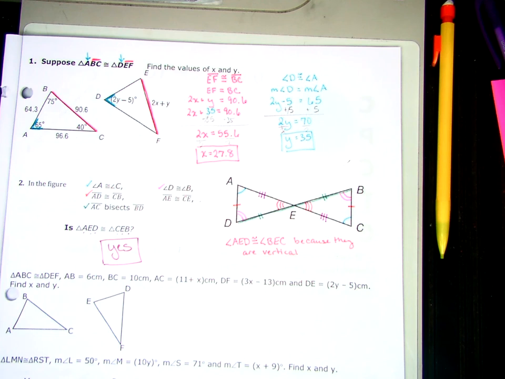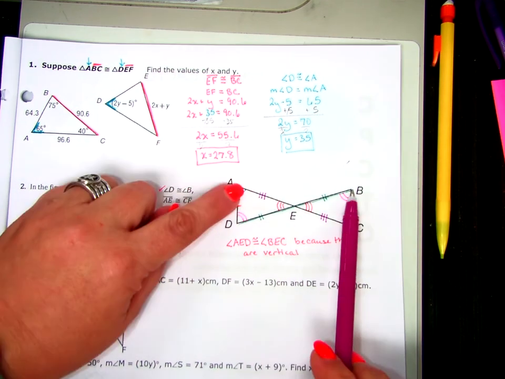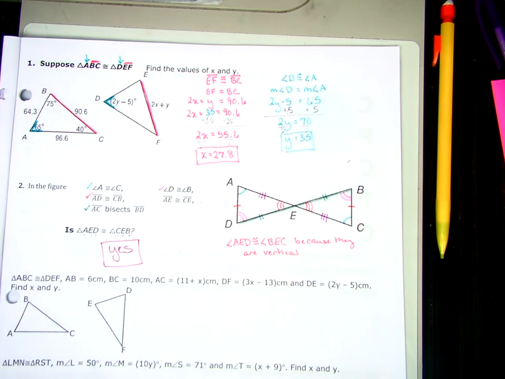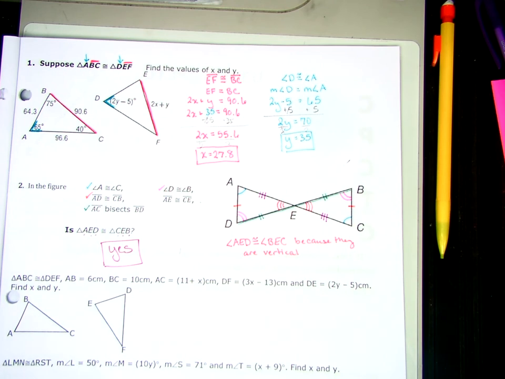Because if they said is triangle AED congruent to triangle BEC, my answer would have been no, right? A lot of times that's common. We'll say, oh, AED and BEC, because you'll try to start at the same spot. But notice this second triangle has been flipped over. The one on the top matches the one on the bottom over here. It's all been flipped, the second triangle. It's been reflected.